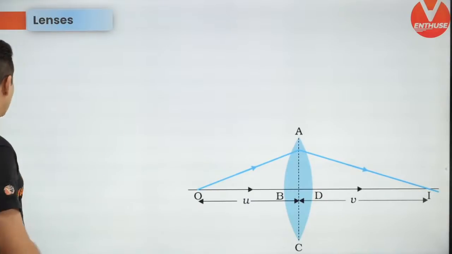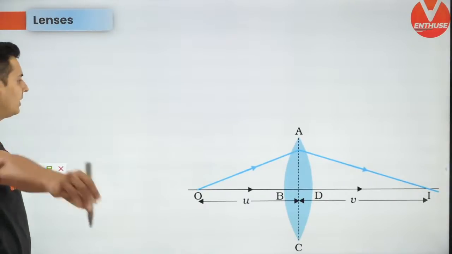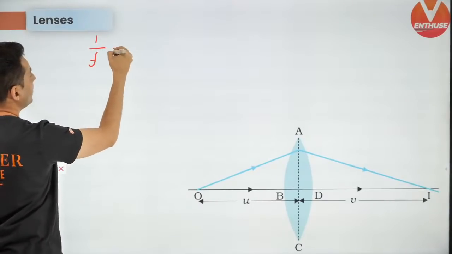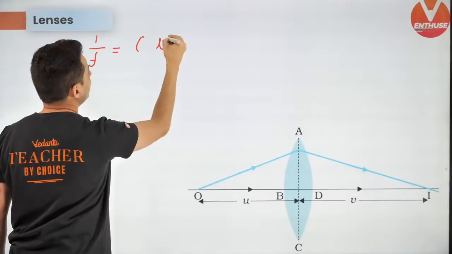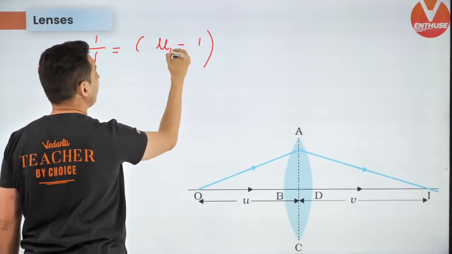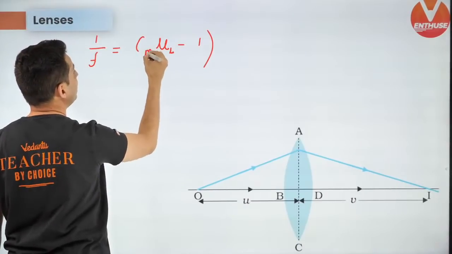All right, let's talk about lenses. Now lens formulas, let's get back. First is the lens maker formula. To find the focal length, you need to use this formula, mu minus 1, but this is the refractive index of the lens with respect to the medium.